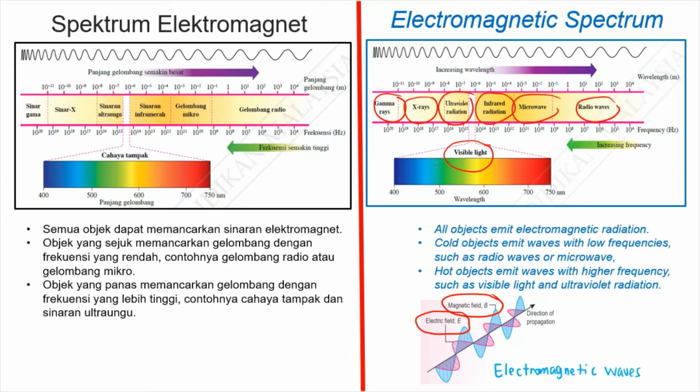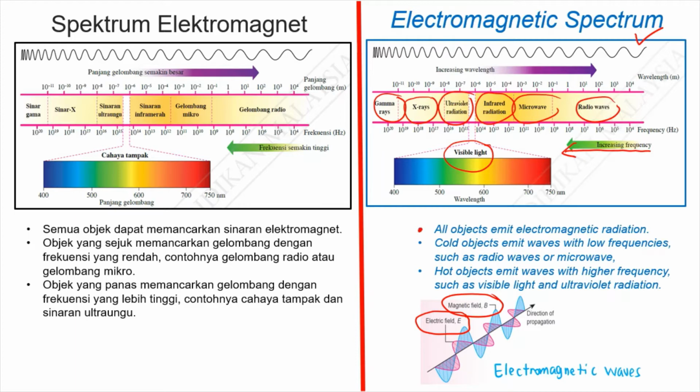All these 7 types of electromagnetic waves form a continuous spectrum known as electromagnetic spectrum. This electromagnetic spectrum has increasing frequency from radio waves to gamma ray.